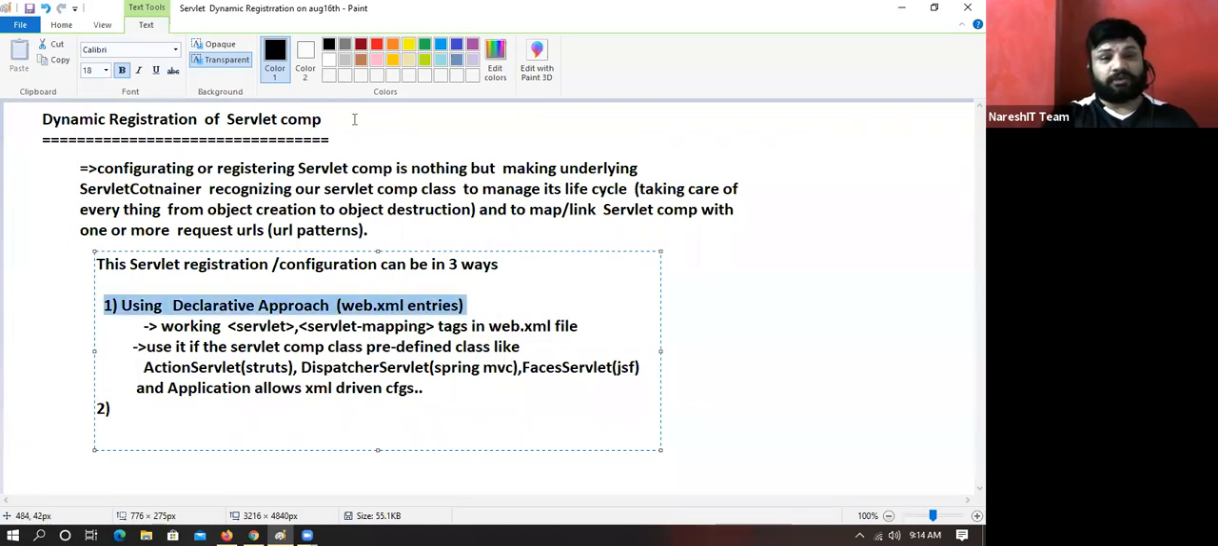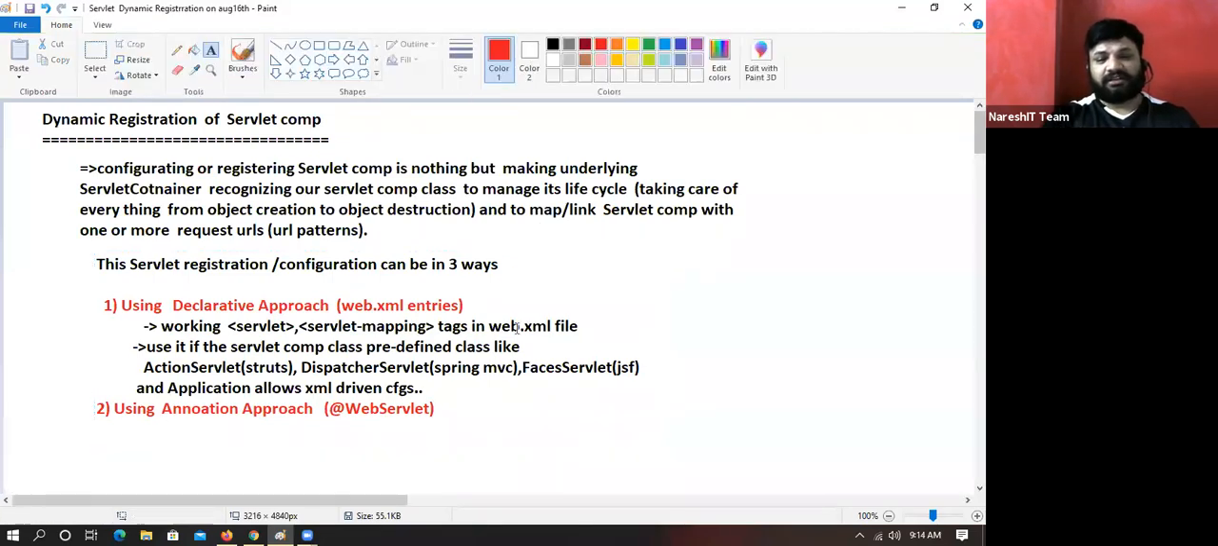Using the declarative approach, yes. Next, number two, using the annotation approach, using @WebServlet. I think everyone knows this one also nicely.